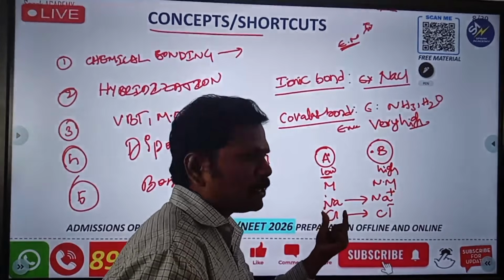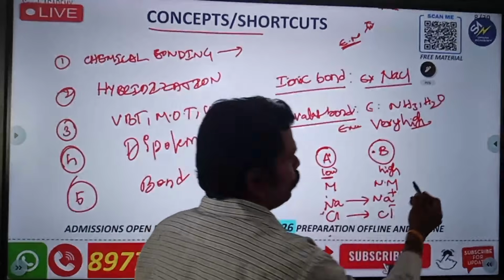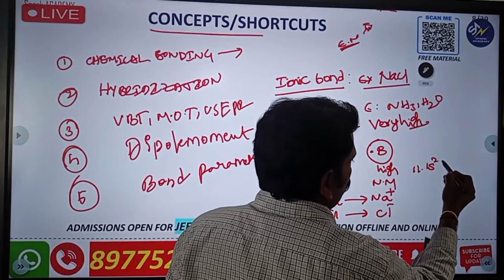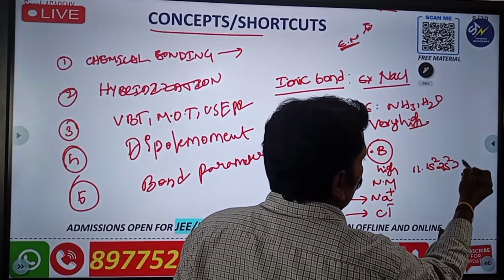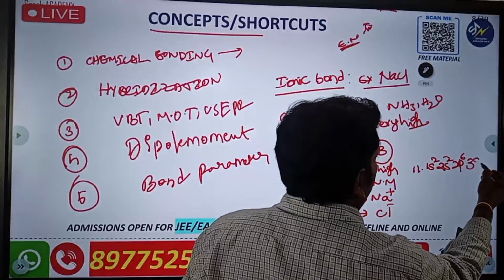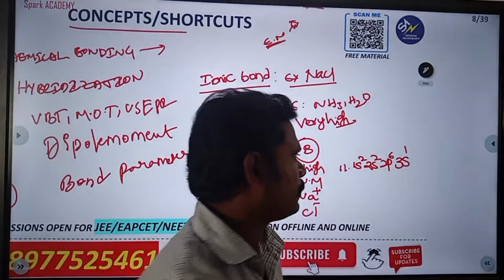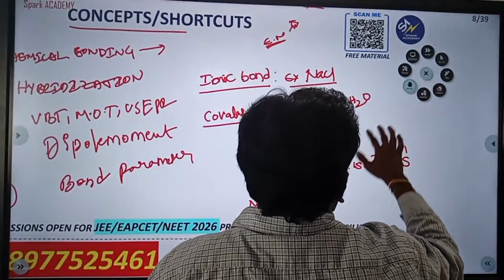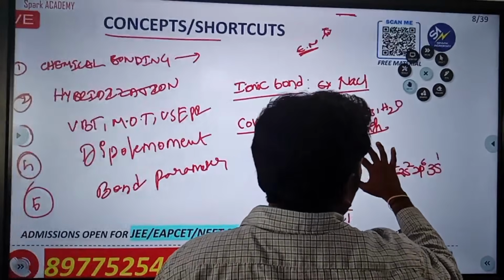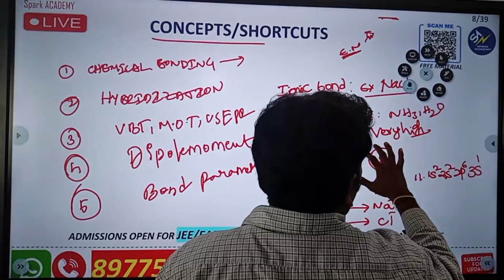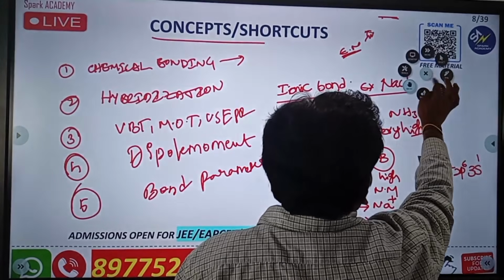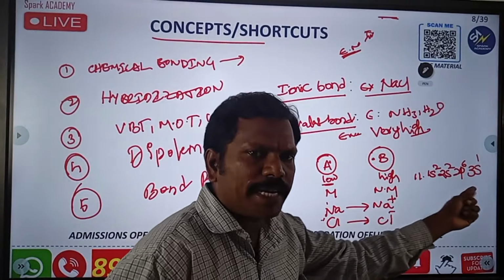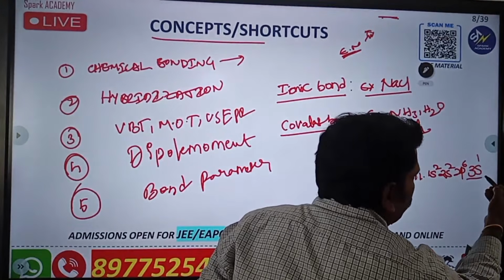Before that, you can check the electron configuration of sodium. Sodium has atomic number 11. So how can you write it? 1s2, 2s2, 2p6 and 3s1. The actual configuration of sodium is this one. Yes, very good. But when you lose one electron, what will happen to the outer electron configuration?